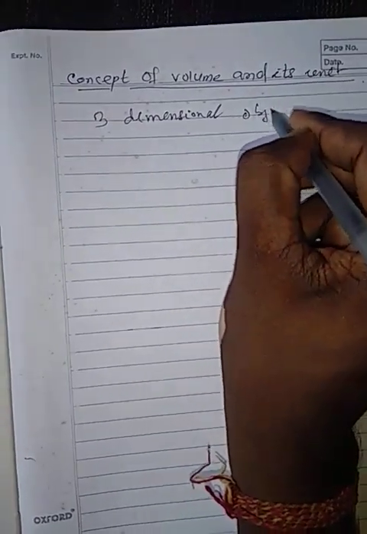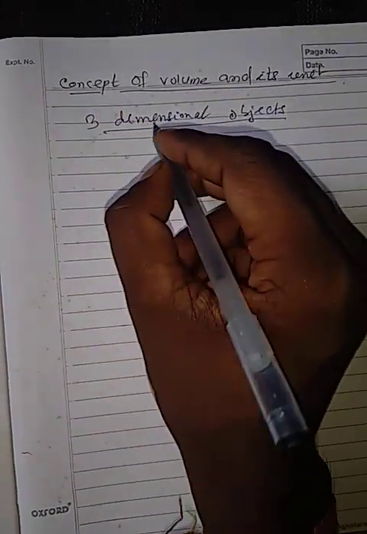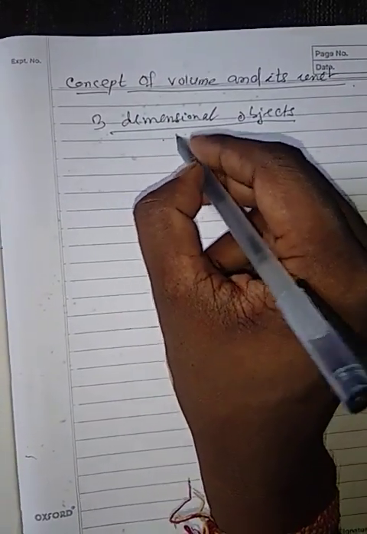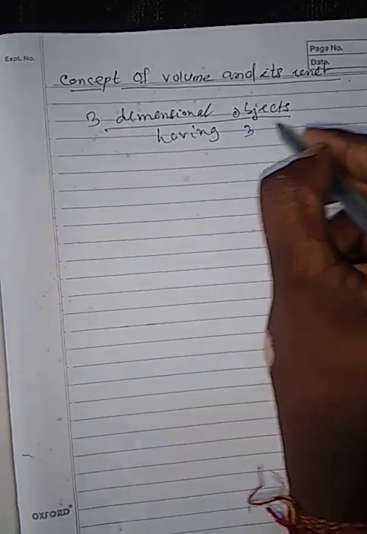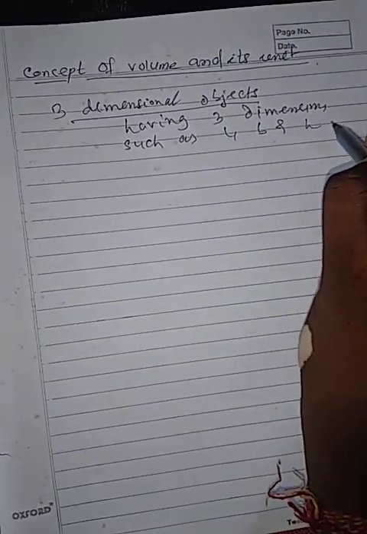Three-dimensional objects are those objects that have three dimensions, such as length, breadth, and height.